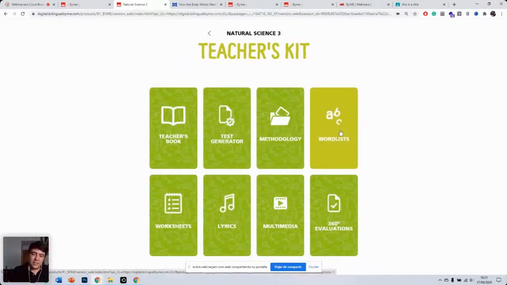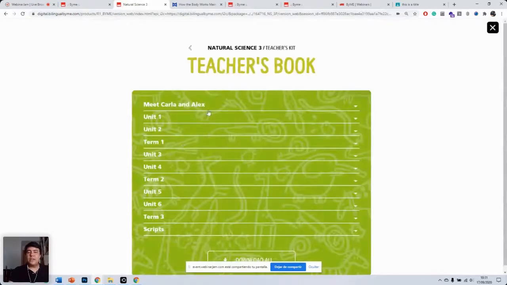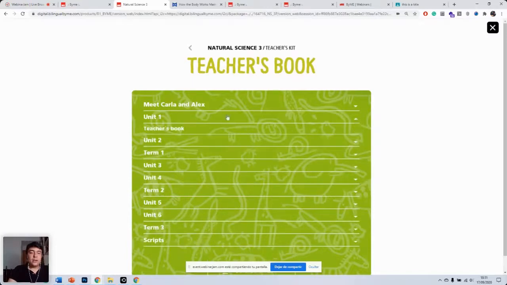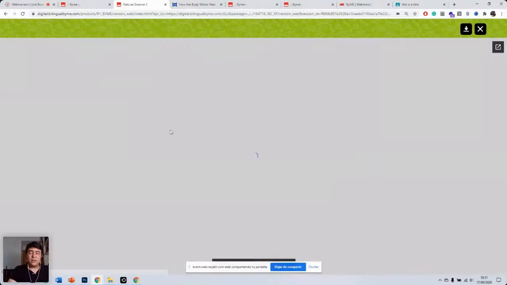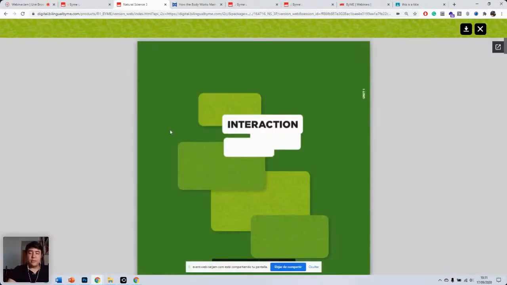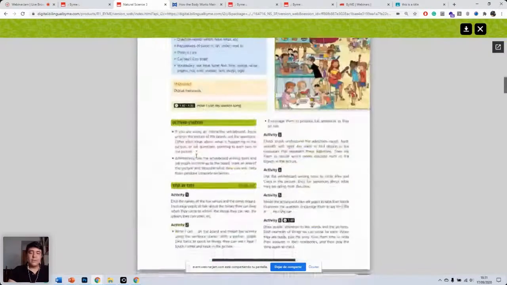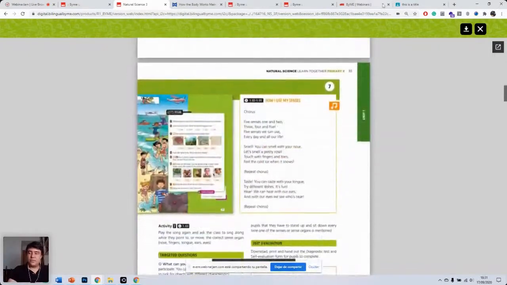So here you have a few options. The first one is the teacher's book, which is very important. So if we click on this, here we have access to the teacher's book as PDFs. So you can download all the different parts or all the different units individually. So for example, if we open Unit 1, we can click here on Teacher's Book, and then the Unit 1 will open. Yeah. And just like in the other parts, you can click on this little arrow to download the units individually,